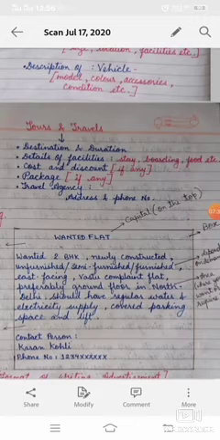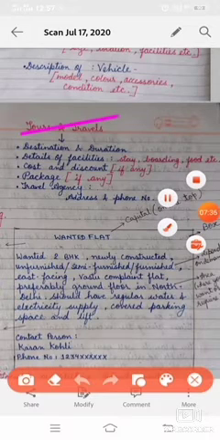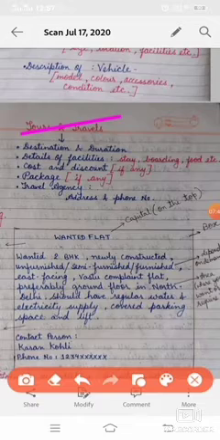Now the fourth one is tours and travels. Tours and travels is one of the important topics. Here you will write down about the destination. It means the places where the tour or visit takes place. Duration, how much time or how many days will be there to complete that tour.